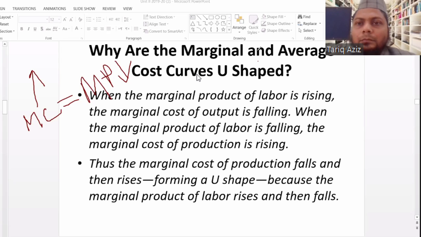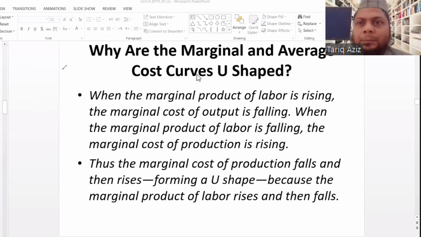Sir, what is marginal product? Who are you? Mohammad Akdas? Yes, sir. Okay, Akdas, marginal product is the change in the total output. Say for example, let me give you an example.